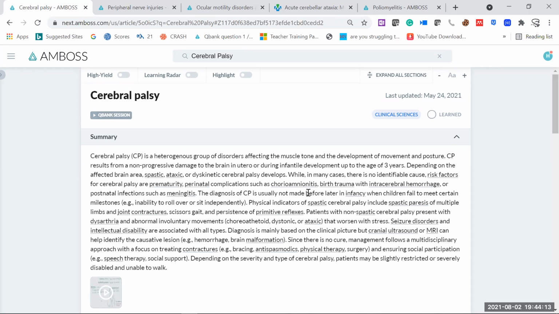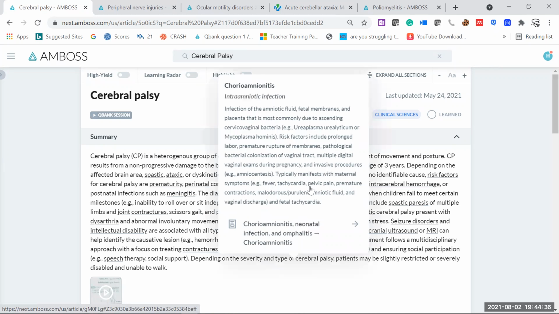You remember, whenever there is a leaking history in the mother, suddenly the water bag bursts. That is the premature rupture of membrane, maybe at 32 weeks or at 30 weeks or at 28 weeks. This is a time period which is not mature enough, and if the delivery happens at that time, of course there are chances of infection to the baby because of the damage to the amniotic membrane. These membranes rupture and can introduce infection inside the baby, and that infection is called chorioamnionitis. So that is also one of the conditions that can predispose to cerebral palsy.